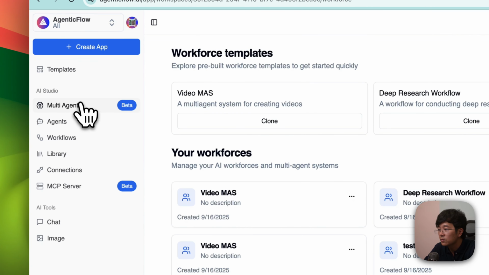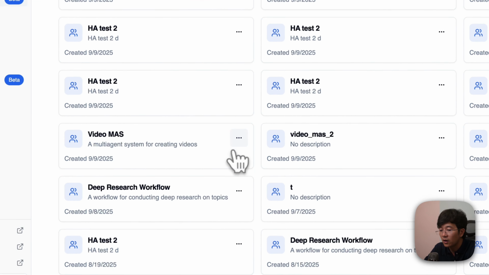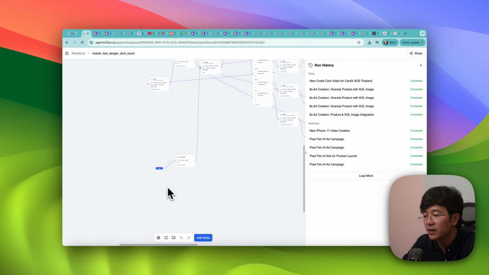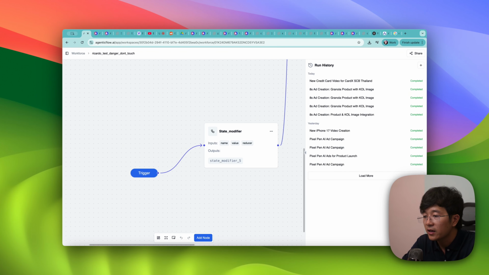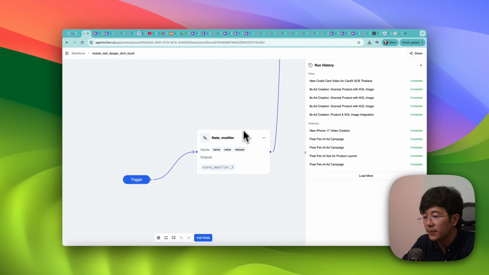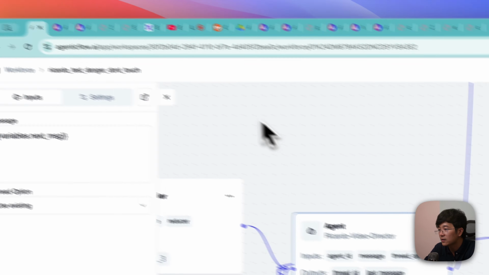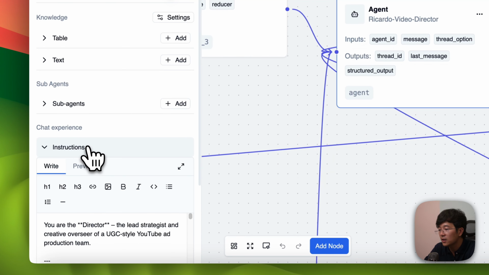Let me go to multi-agent. Let me search for what. Okay, this one is Ricardo working. This is quite complicated, but let's start from the trigger. It will trigger into a kind of output node in here, then it will go into the video director. For this director, let me go to setting, go into instruction.